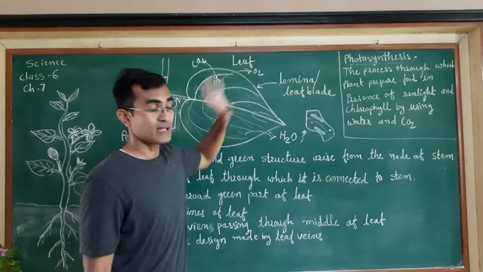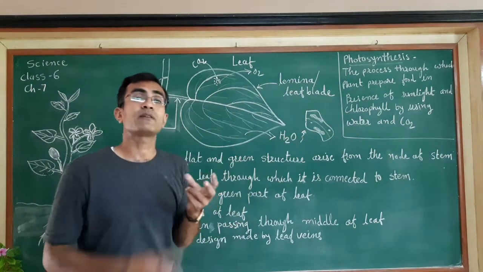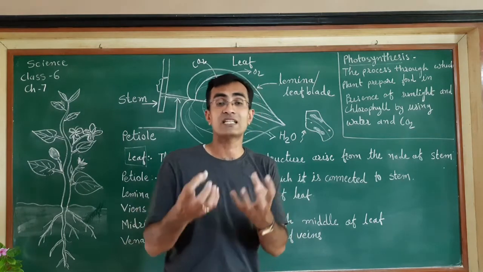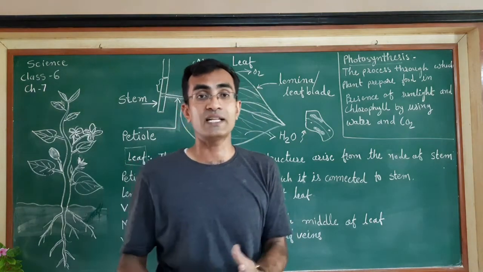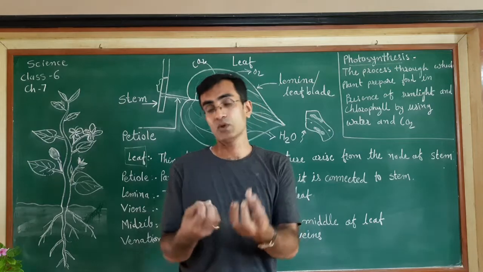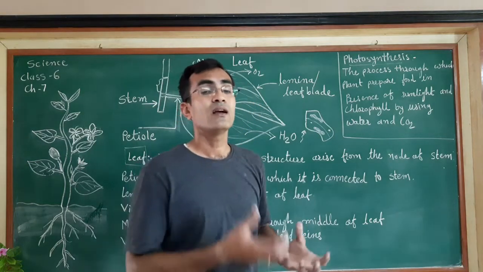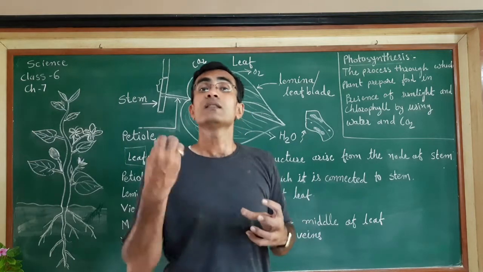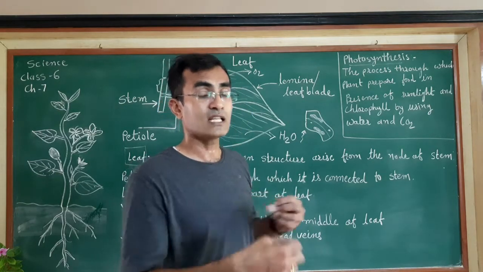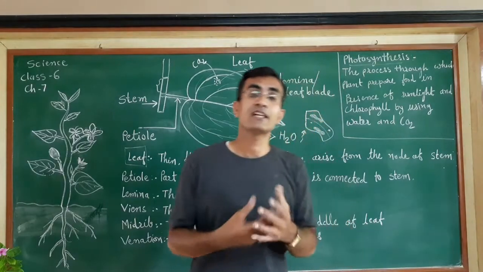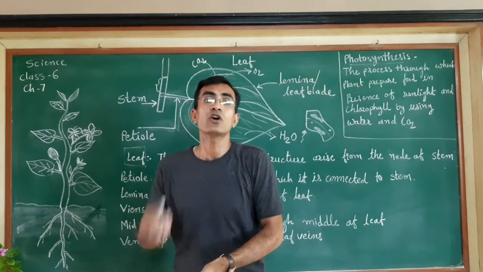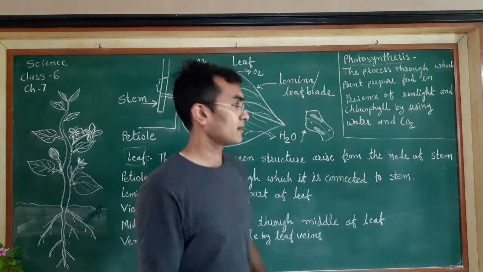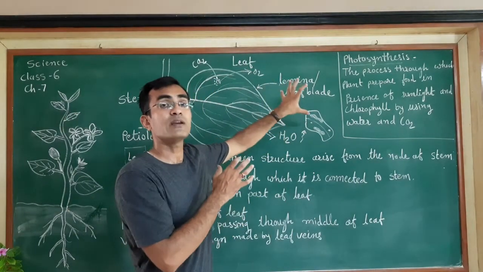Now method: in the method we will make a cut piece of this leaf and put it into the beaker which contains the water as well as the spirit. Then we'll put it on the burner to boil it, and we will let this leaf boil for some time till the green color disappears from the leaf. After that, we'll take this leaf out from the beaker and apply some iodine solution. And after that, there will be an observation.